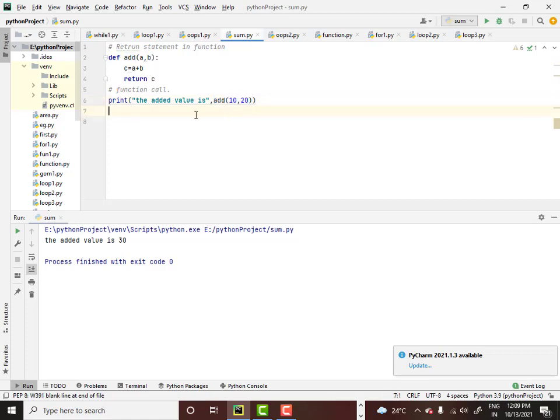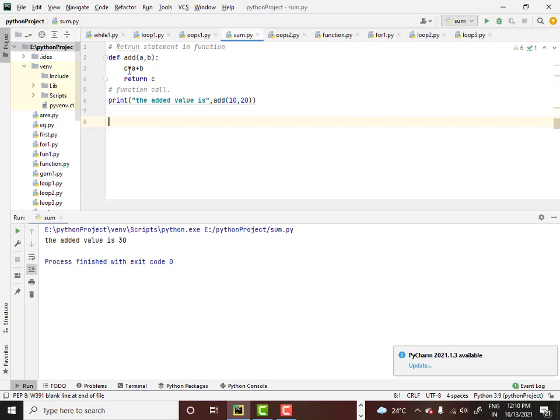Okay. See, if you want to execute the function, what is it that you are supposed to do? You are going to call the function, correct? Yes. So, when the function is called, the function has to return you something. Now when I say add 10 comma 20, what happens to the control? The control comes here. When the control comes here, you know the process happening. A and B get assigned 10 and 20, and C gets the value 30.